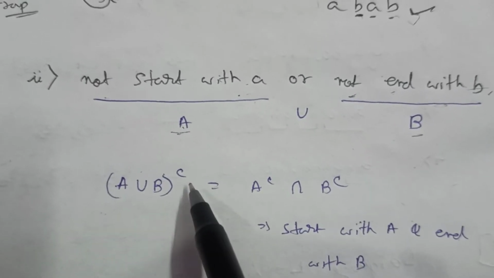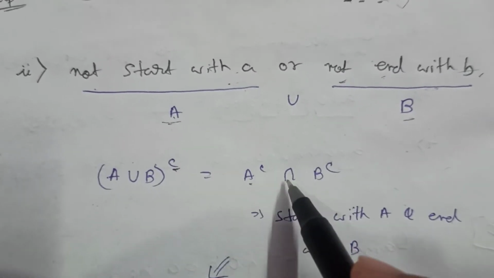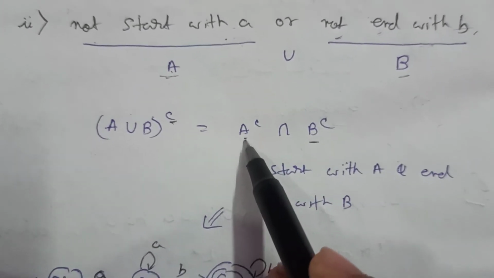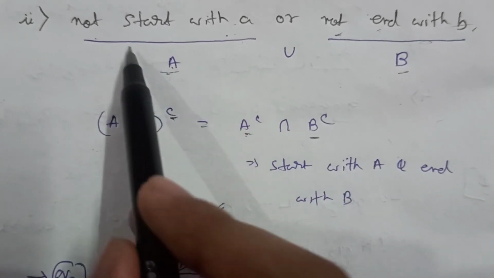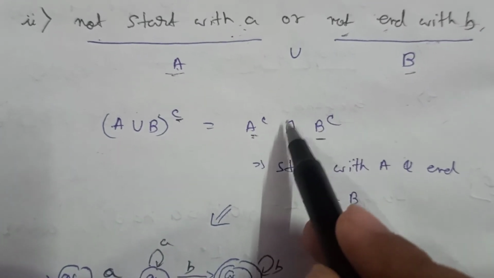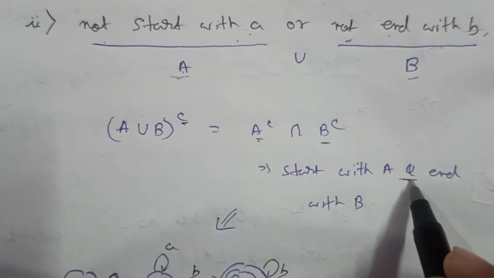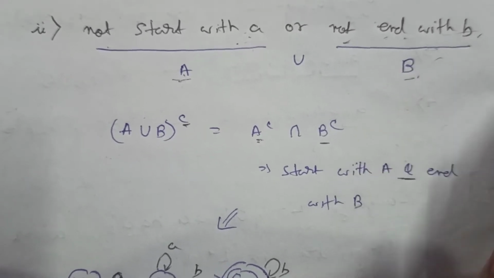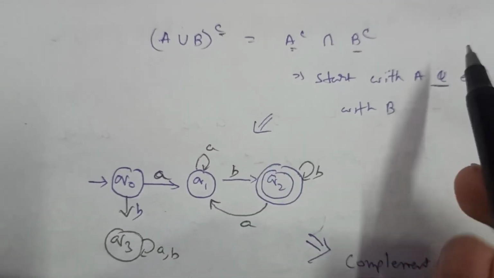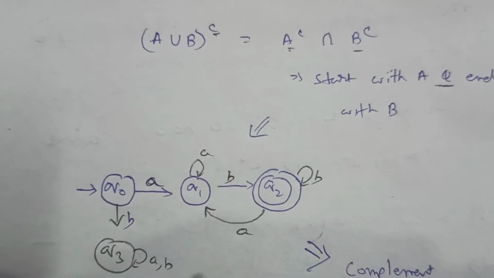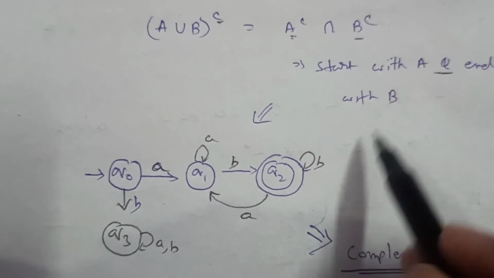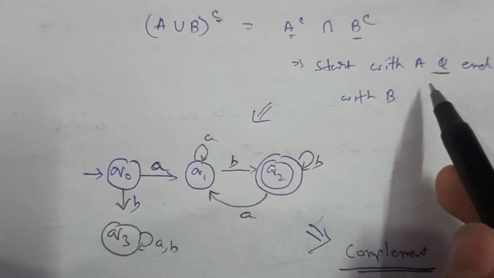So now we will make its complement, and it will be A complement intersection B complement according to the theorem. We all know that. So what is A complement now? A is not start with A, so A complement will be start with A, and intersection with B complement, which will be end with B. So start with A and end with B. As in the previous example, this is the similar thing, start with A and end with B. So you can recognize this automata, we have already done it previously. And so this is the construction of the DFA that starts with A and ends with B.